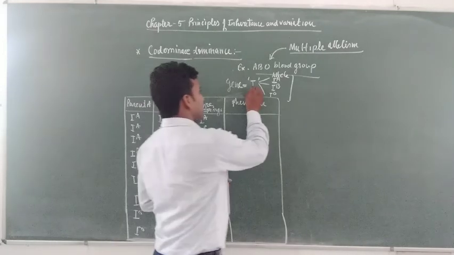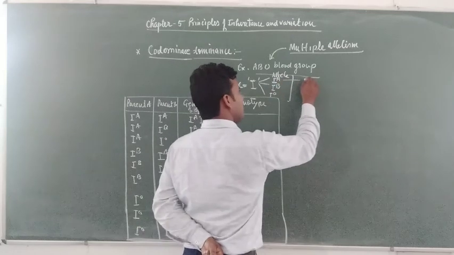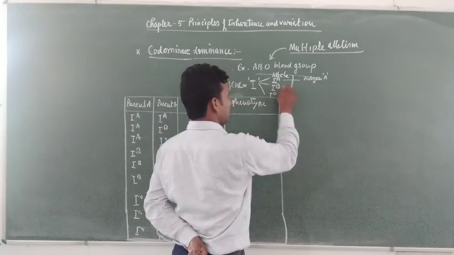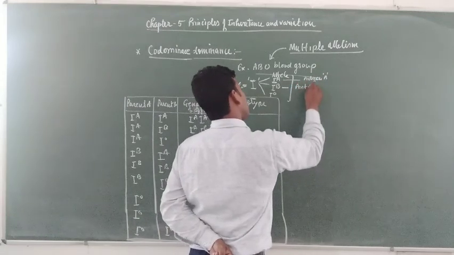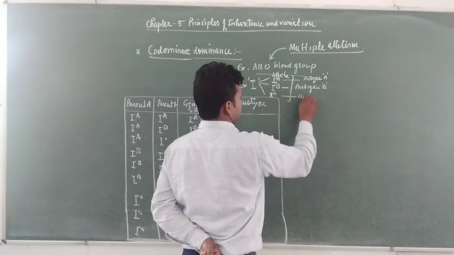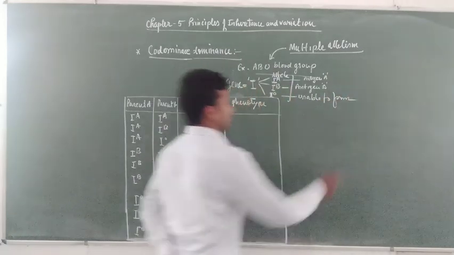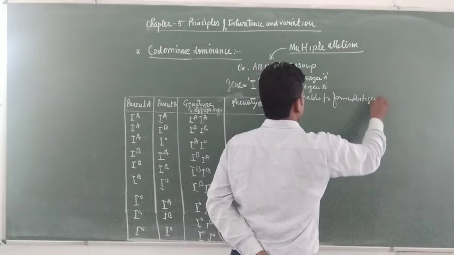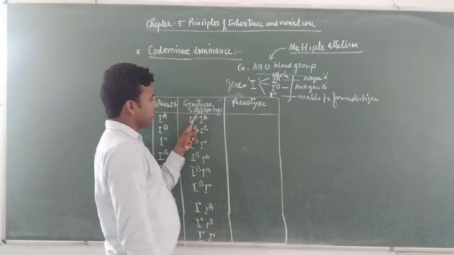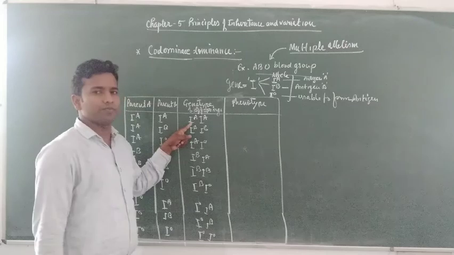Here the gene I has 3 alleles. IA is able to form antigen A, IB is able to form antigen B, but I0 is unable to form antigen. It means that if the offspring combination is IA, this type of combination is present in the offspring.